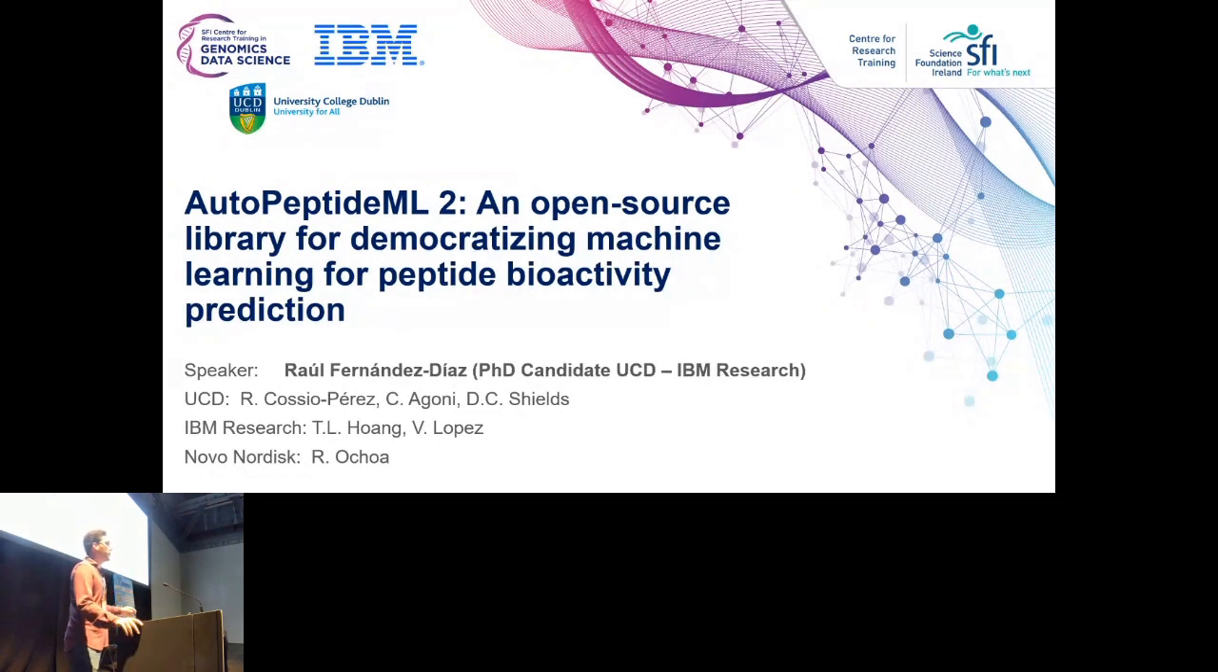And I'm here today to present my work on an open source library for democratizing peptide machine learning called AutoPeptideML. Before commencing, I wanted to thank the organizing committee for giving me the opportunity to share my research and all the co-authors that have made it possible.